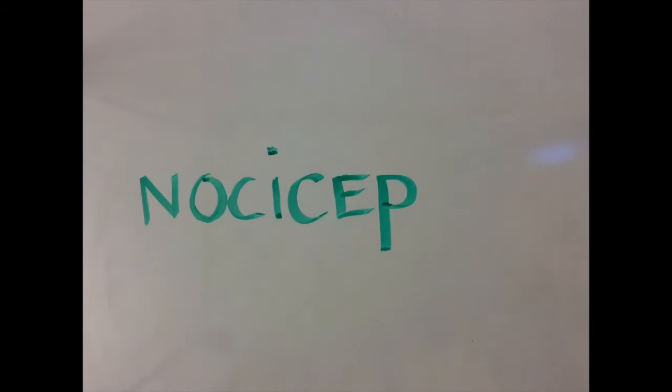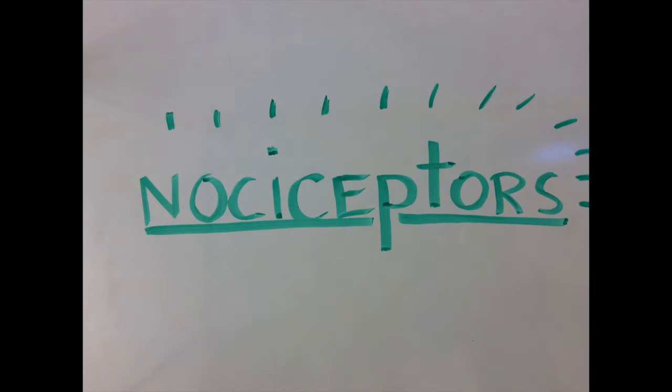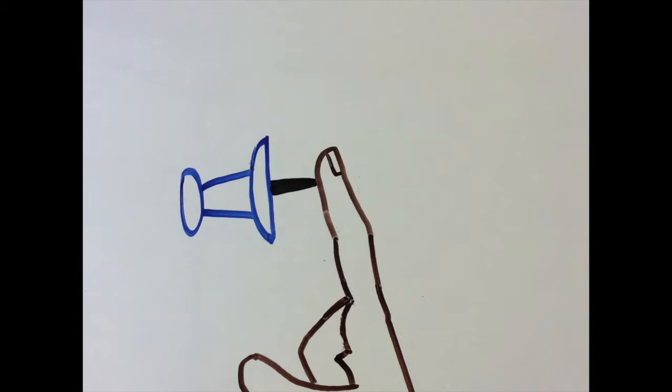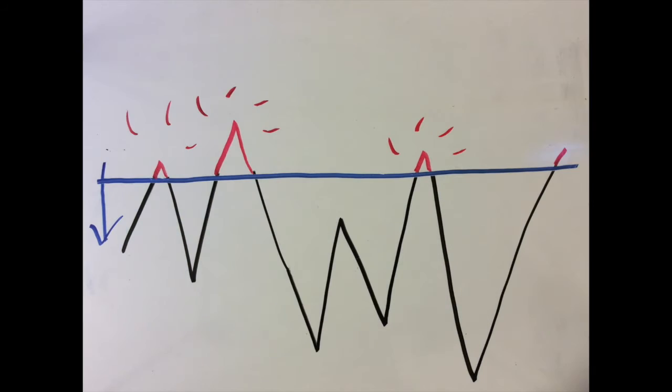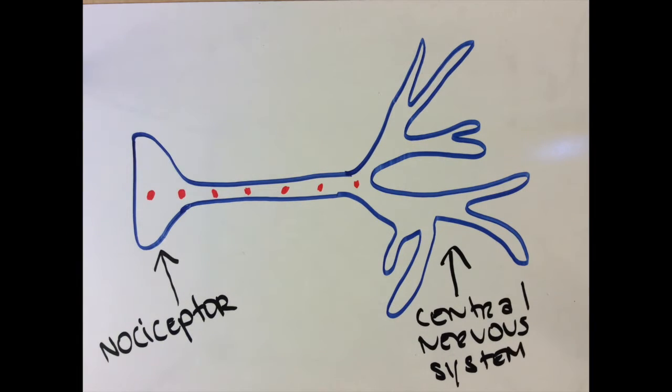This threshold is the level of stimulus or pain needed for the nerve cells that relay the sense of pain, or nociceptors, to fire. If you hold the tip of your finger against a pushpin, you will feel the metal on your finger but no pain. But if you press the pushpin further into your finger, there is enough stimulus to cross the nociceptive threshold, causing the nociceptors to fire and signal pain.